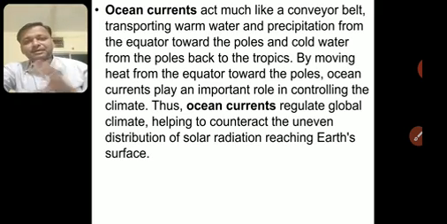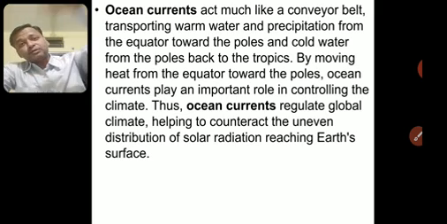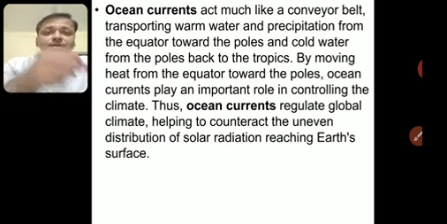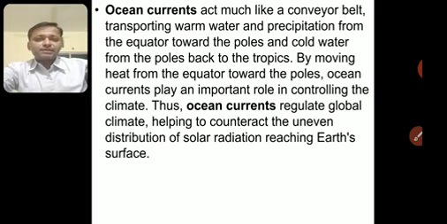Globally they are regulating the climate because ocean currents don't stay in one place; they go from the equator to the poles. In total they circulate all over the world, helping counteract the uneven distribution. Solar energy is not equally distributed, it is more at the equator and less at the poles. Counteract means they are trying to make the average or temperature the same. Solar energy is less at the poles, so it is colder, so warm ocean currents go there and moderate the climate, increasing the temperature of that place.